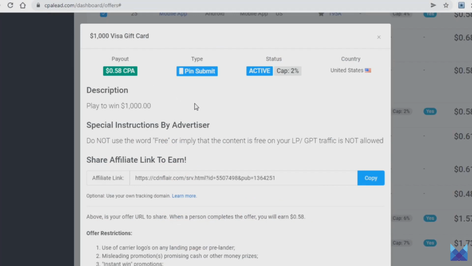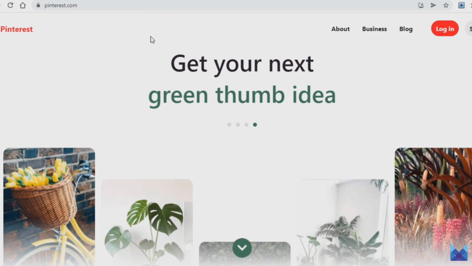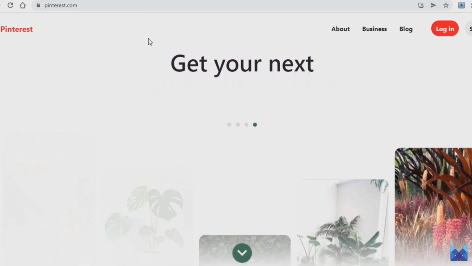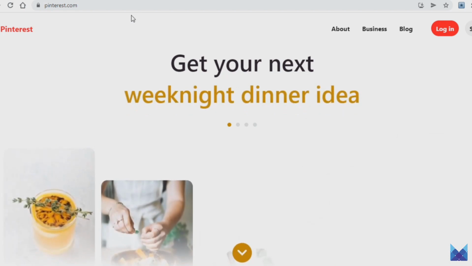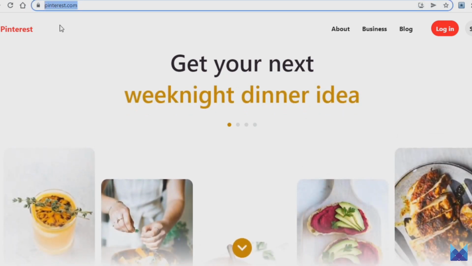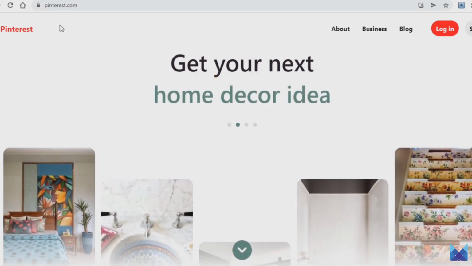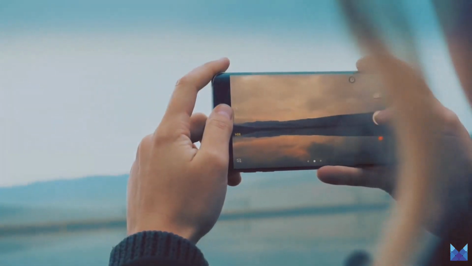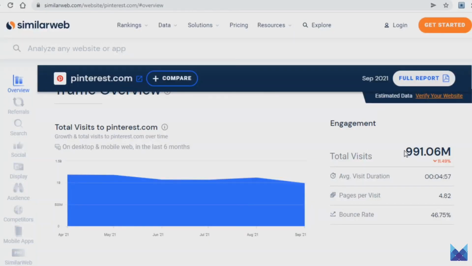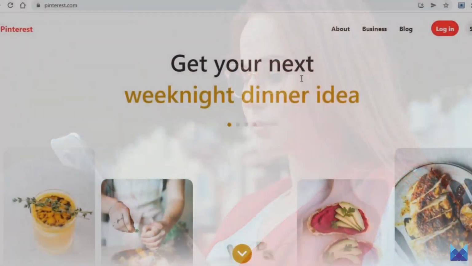And once you do that, you will want to head over to the website that will be our traffic source so we can make money on complete autopilot. The website in question is called pinterest.com. Chances are some of you might have heard about this website, but if you haven't, let me explain what it is. Pinterest is a place where people share photos on just about anything. More importantly for us, anybody can share any photo they want, and even more important for us is the fact that Pinterest is being visited by approximately 1 billion people on a monthly basis, as you can see. This means that a photo you share on here has huge chances of getting enormous views, and you will see how that will be relevant for us in a moment.